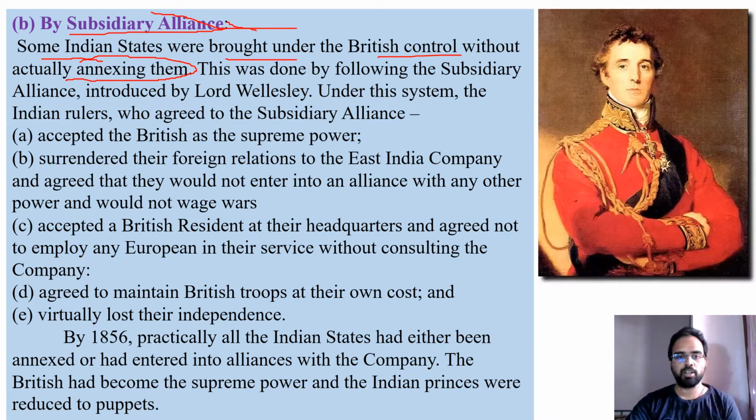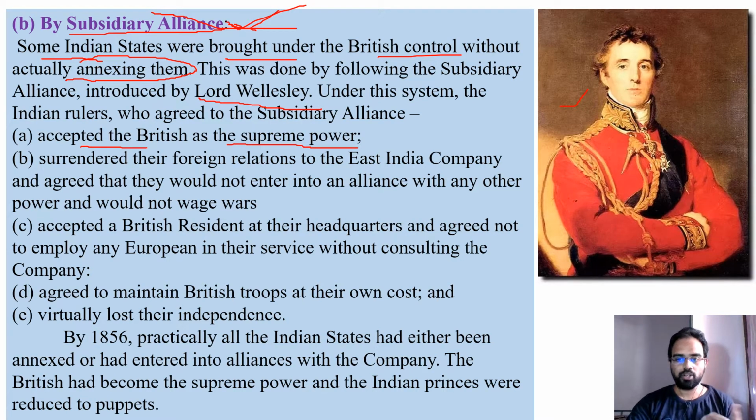So who brought this policy? Lord Wellesley. You can see him in the picture. Lord Wellesley was a British officer at that time, and he introduced this policy called subsidiary alliance. How exactly did they take the territory under their control through it? Any Indian ruler belonging to any kingdom or territory who agrees to this subsidiary alliance accepts the British as the supreme power.